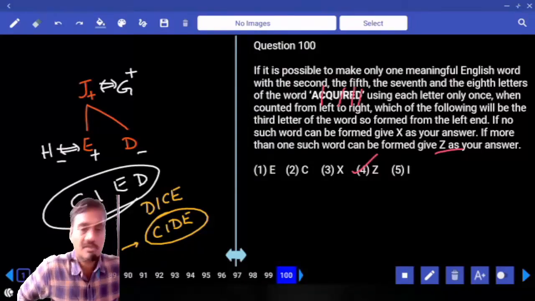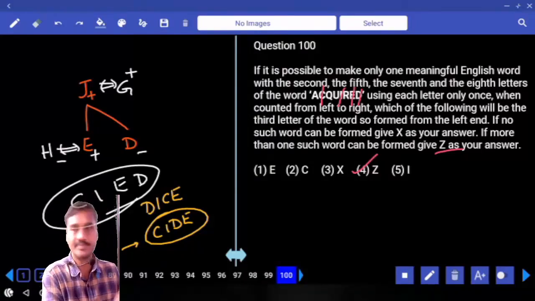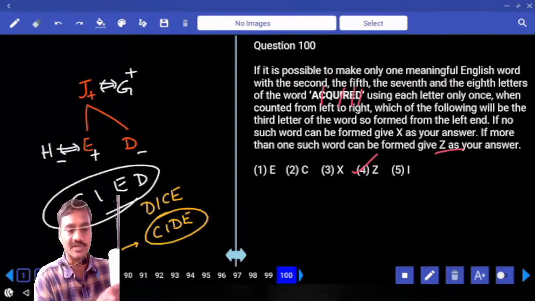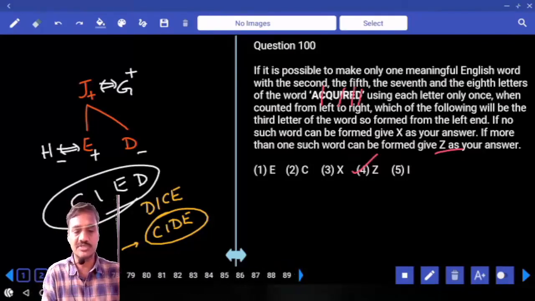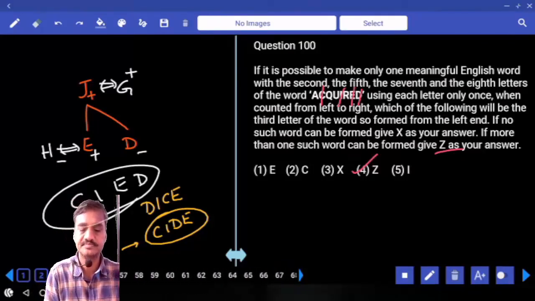Clear? Number series questions please. Now question numbers 36 to 40.